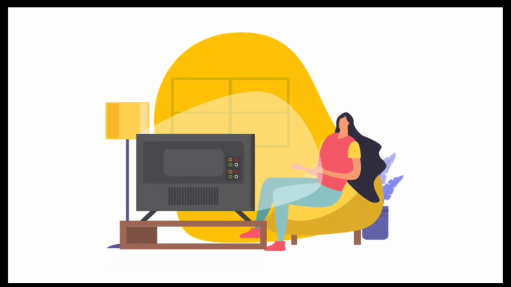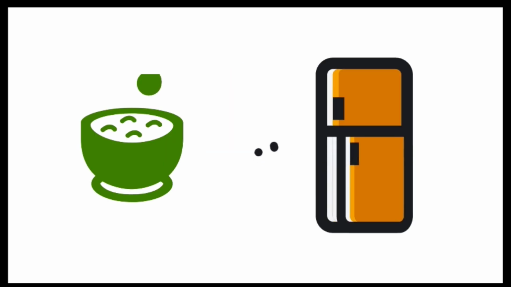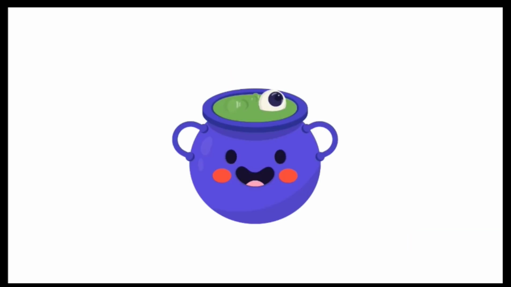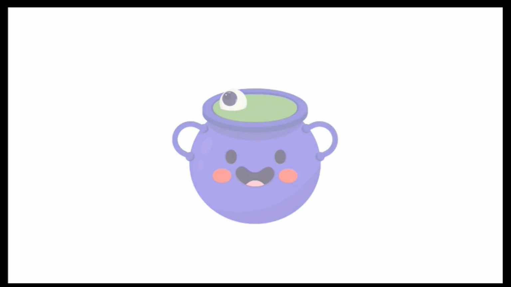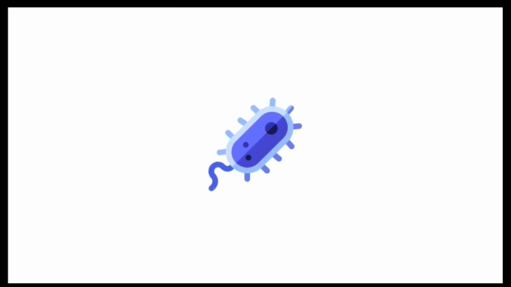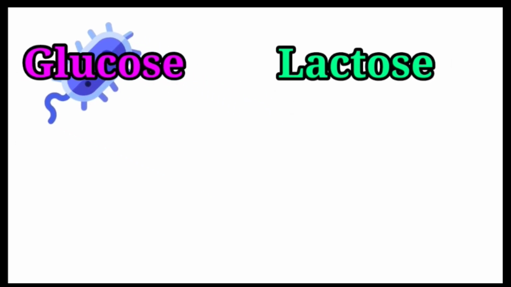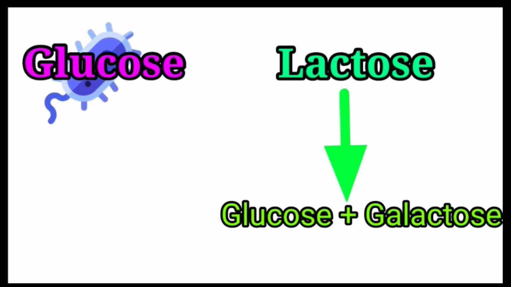Imagine you are watching an interesting thing on TV. You want to enjoy it along with eating ice cream. There is ice cream in front of you and there is ice cream in your refrigerator. Which one will you choose? The ice cream in front of you, or getting up from your seat and bringing ice cream from the refrigerator? Of course you will choose the ice cream in front of you. The same phenomenon happens with prokaryotes. It prefers glucose instead of lactose because lactose needs to be lysed to get glucose. It doesn't take useless effort to make it.